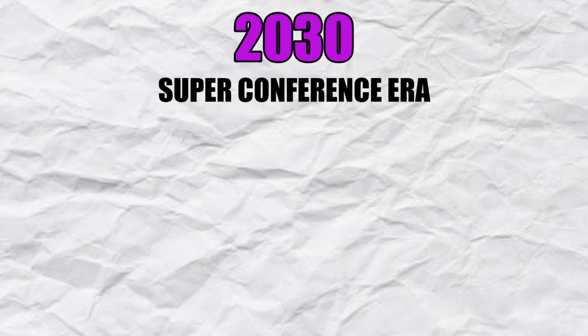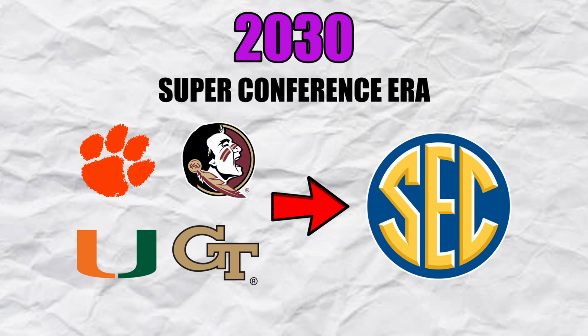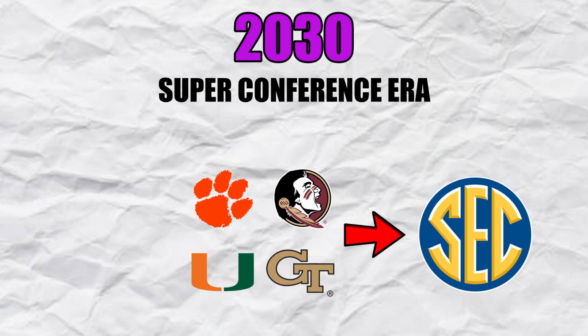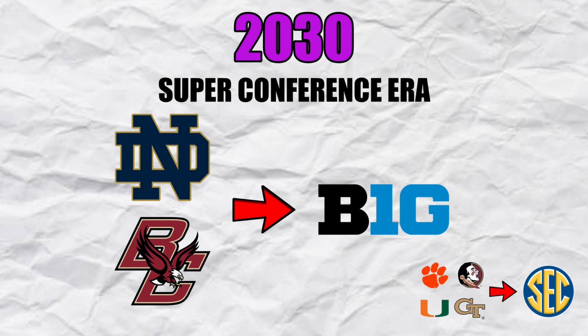With that being said, let's break down the biggest realignment we have seen so far. Moving to the SEC will be Clemson and FSU once the Super Conference Wars take place. The biggest names not in the P2 were these teams, so at this time they took their opportunity to get into the SEC. Moving in from the ACC will be Miami and Georgia Tech. They will make their return as they see the writing on the wall for the ACC. In the Big Ten, Notre Dame finally has a similar realization, realizing that this may be their last chance to gain auto bid status in a major conference. Boston College will also be joining them.